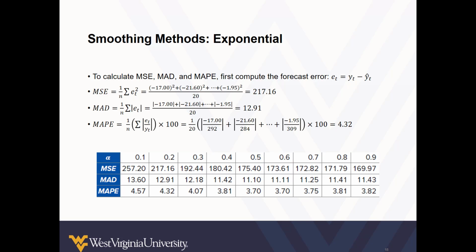The calculations of MSE, MAD, and MAPE are all based on an alpha of 0.2, but the table shows the different values for these fit statistics given different values of alpha. I think it's interesting to note how each of these measures moves. For example, MAPE and MAD are best at an alpha of about 0.5 or 0.6, while MSE tends to prefer an even higher value of alpha. So try it out and let me know how it goes.